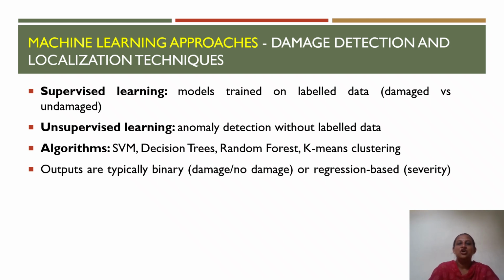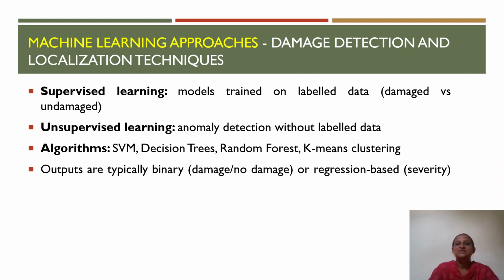Common machine learning algorithms including support vector machine, decision trees, random forest, and k-means clustering are used. SVMs are often used for classification of structural states, while random forest and decision trees can identify important features associated with specific damage location. K-means clustering is used for grouping similar structural responses and helps detect abnormal regions.